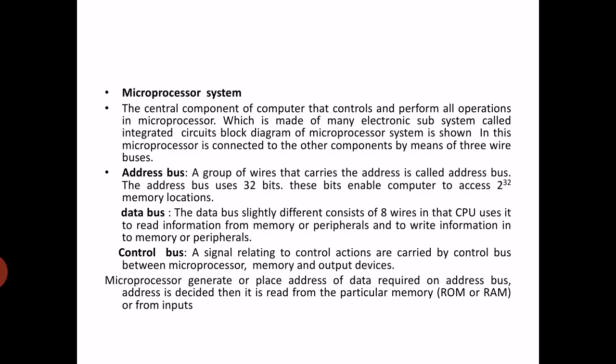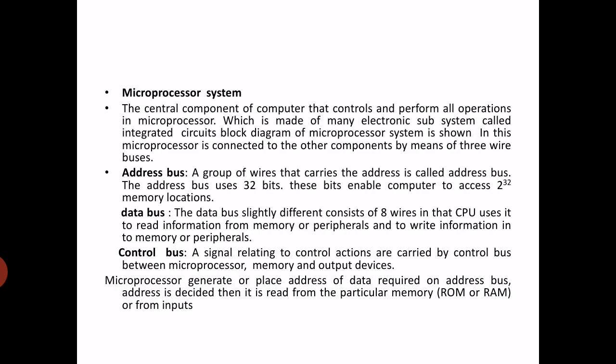So the CPU uses it to read information from memory or from peripherals, that is different input output devices, and to write information into memory or peripherals.